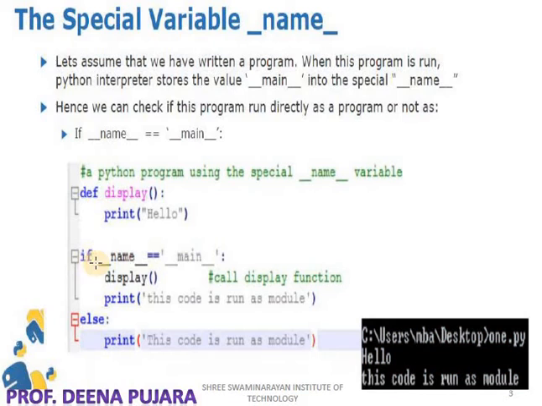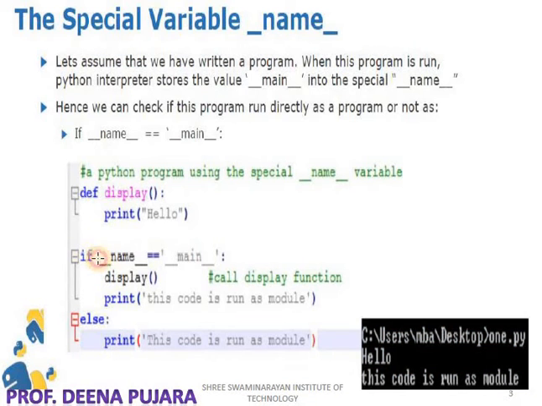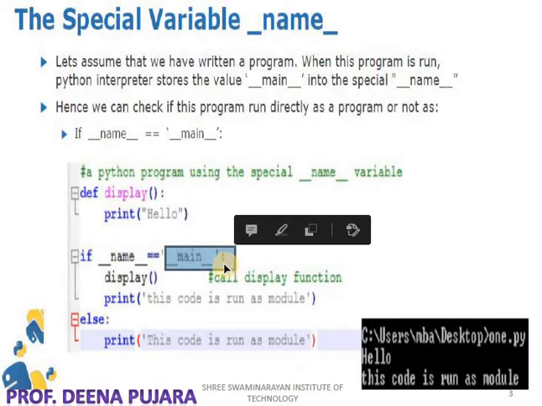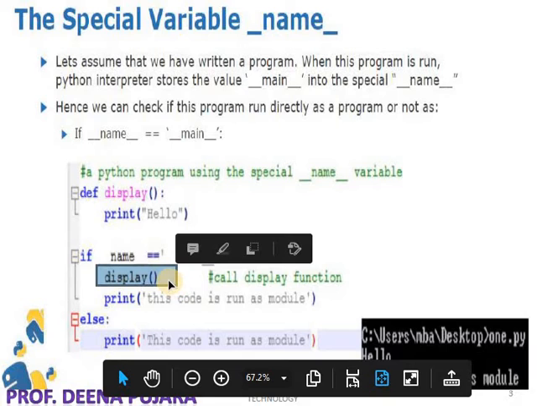Now, if __name__ is equal to __main__, that means the program is executed independently. This program is not calling any Python file. It calls only the function display. So if the value of this variable is __main__, that means the program runs independently and is not called by any other program, then it will call the function display.